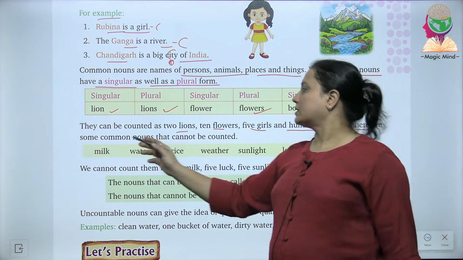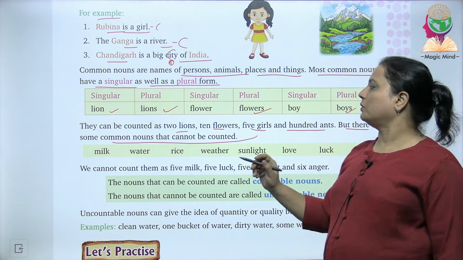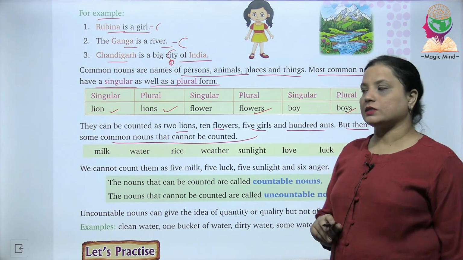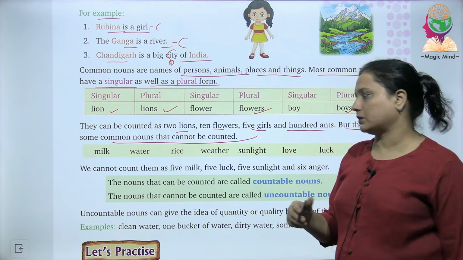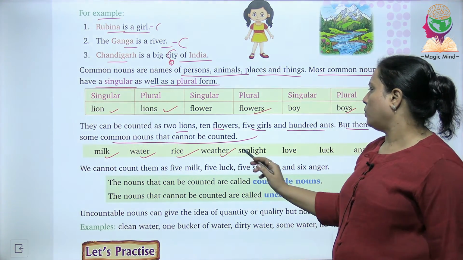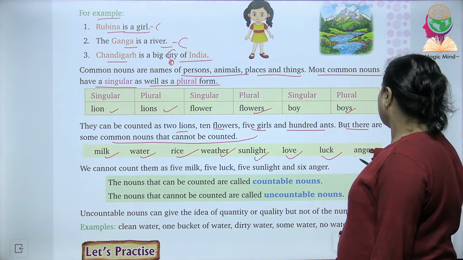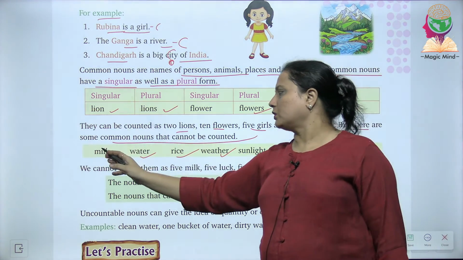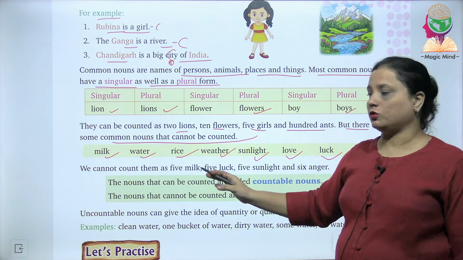But there are some common nouns that cannot be counted. Some common nouns are such that we cannot count them. Milk, water, rice, weather, sunlight, love, luck and anger. Now milk is something which can be weighed rather than counted.